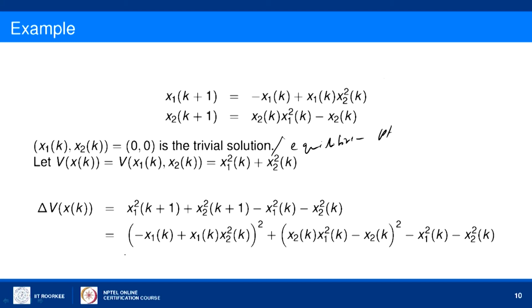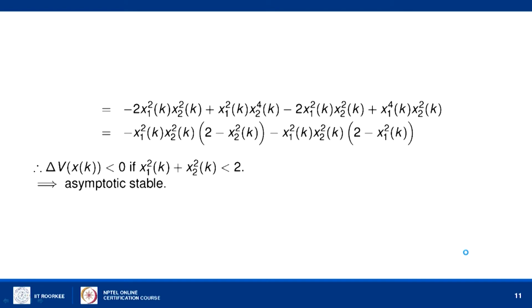So, this expression from the given equation, if you substitute for x1 of k plus 1 and x2 of k plus 1, we get this expression.